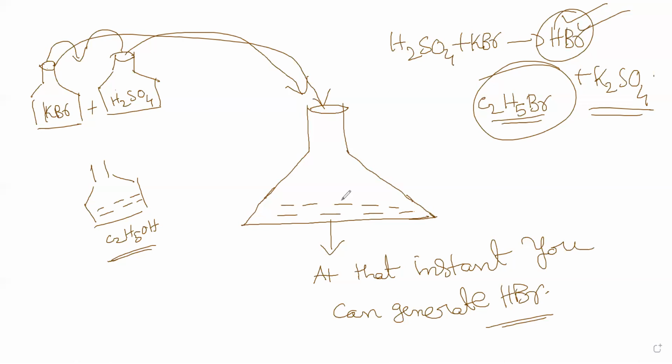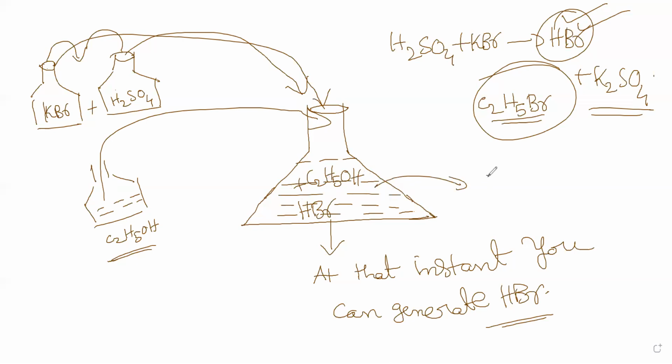This HBr that is now formed will react with the C2H5OH you pour into the beaker. You have mixed these two thoroughly within the beaker, and then you got your product C2H5Br.